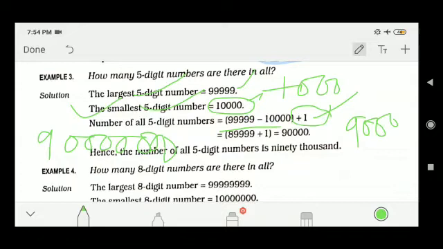In a 5 digit number, in 9 there are 4 zeros. In a 4 digit number, in 9 there are 3 zeros. In a 10 digit number, in 9 there are 9 zeros. Okay,